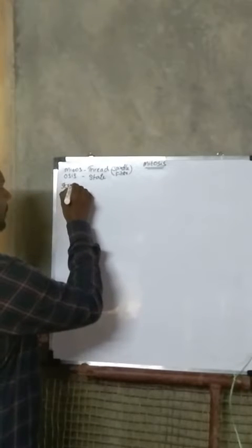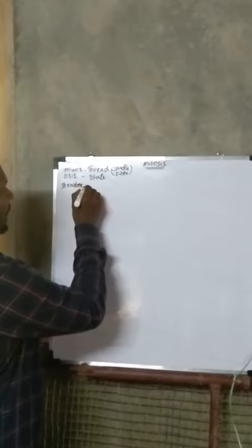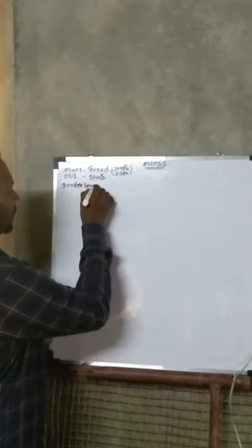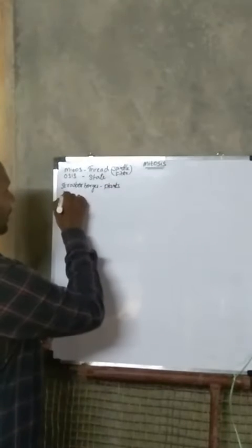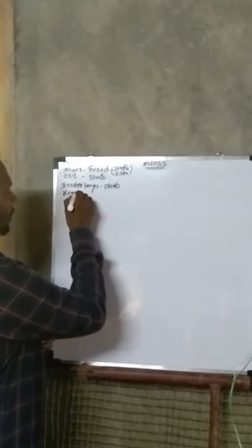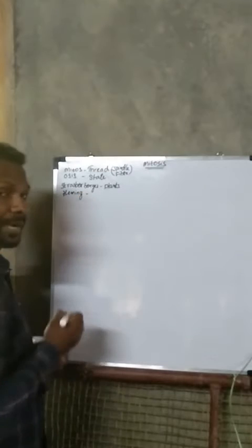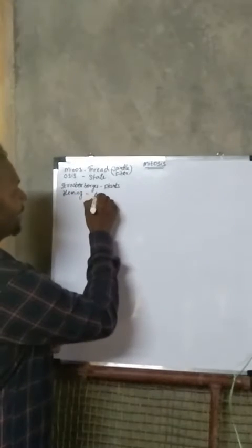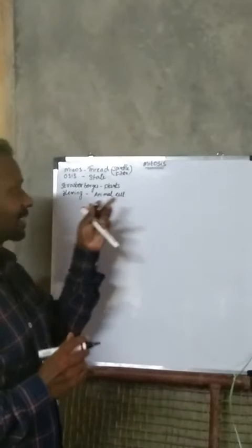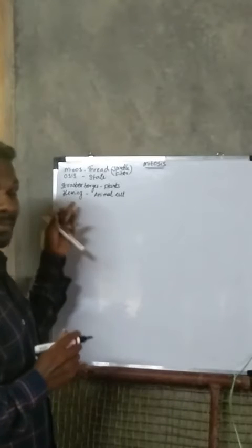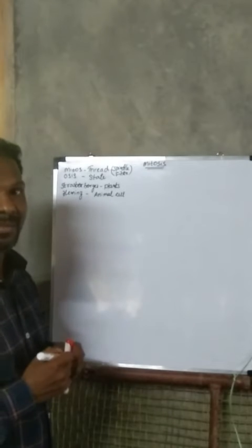Strasburger explained this term in plants, and another man, Fleming, explained mitosis in animal cells. So Strasburger explained mitosis in plants, and Mr. Fleming explained mitosis in animal cells.